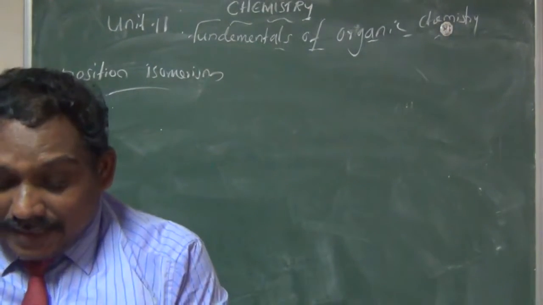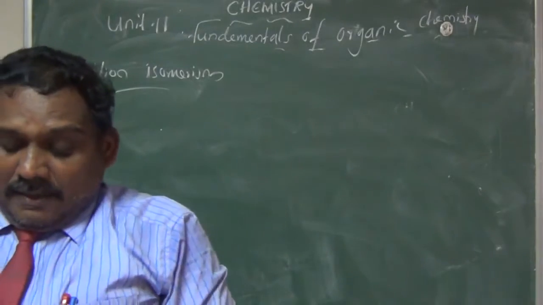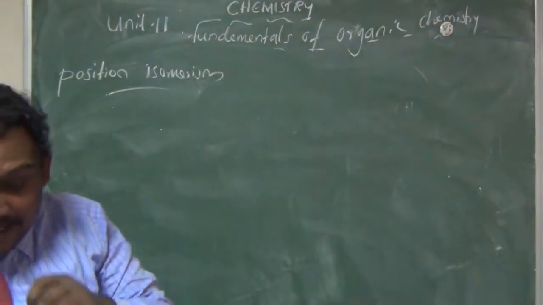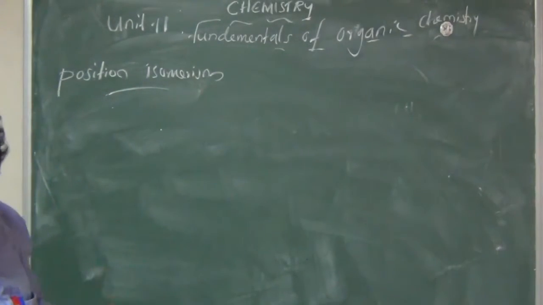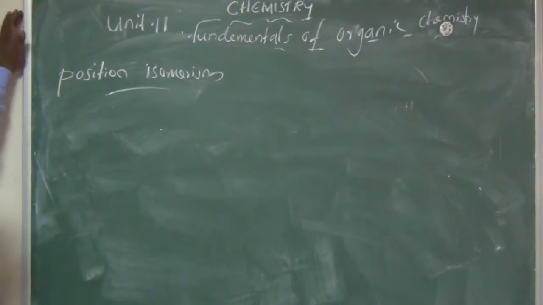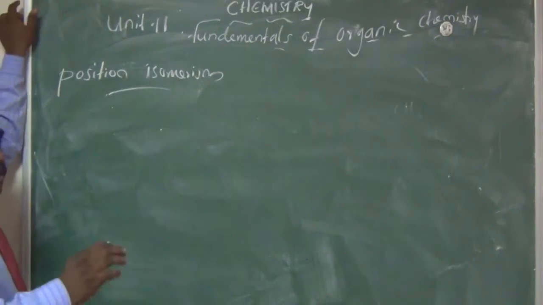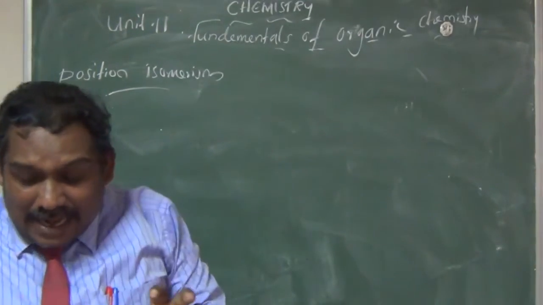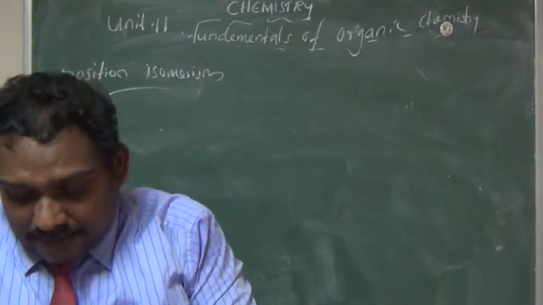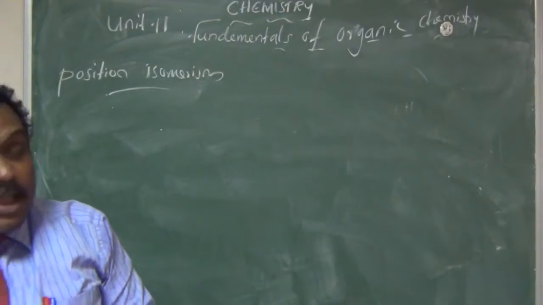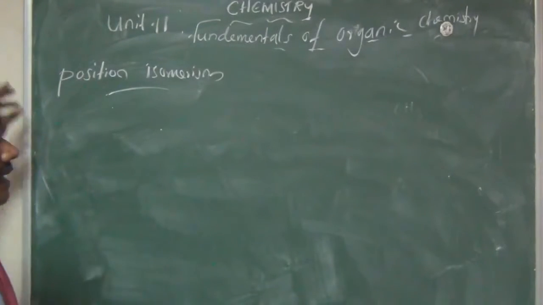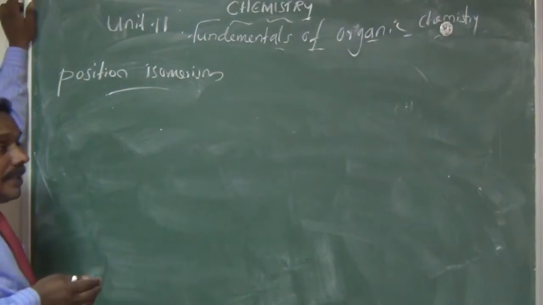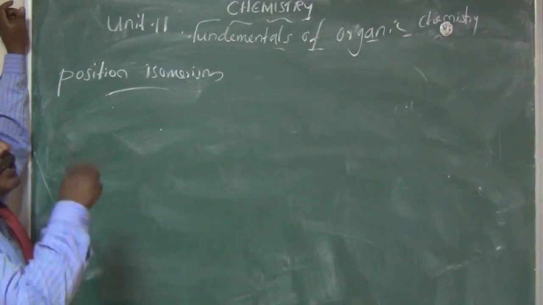The compounds have the same molecular formula but differ in the position of the functional group. Otherwise, we can say the position of the unsaturated linkage. Otherwise, we can say the position of the substituent.